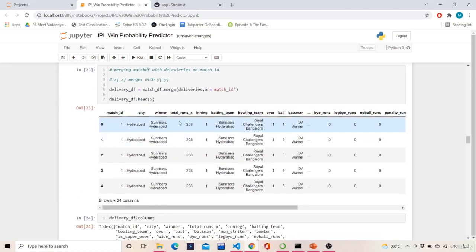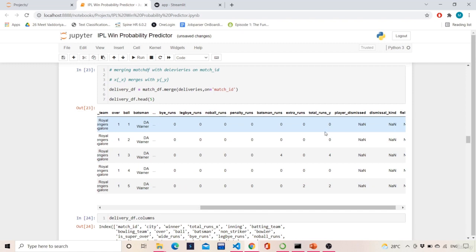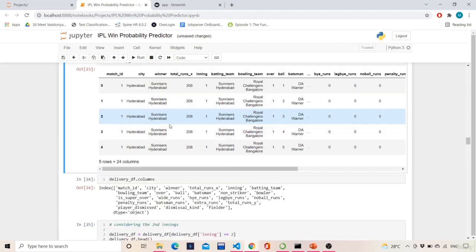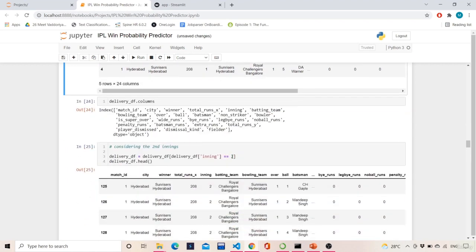So this total runs X gives us the first innings score, the complete score of the first innings. But if we look at total runs Y, we have the ball by ball score of the second innings, not the complete score. For example, the first ball runs scored were 0, the second ball runs scored were 0, like that. That is why this delivery data frame is so large and the match DF data frame is smaller. Got it? So that is the reason we have to select the innings to be 2.